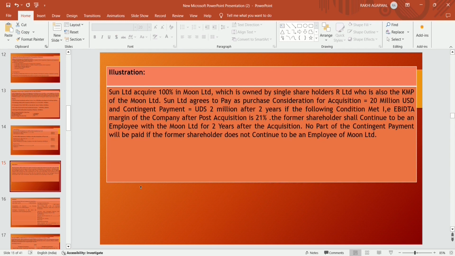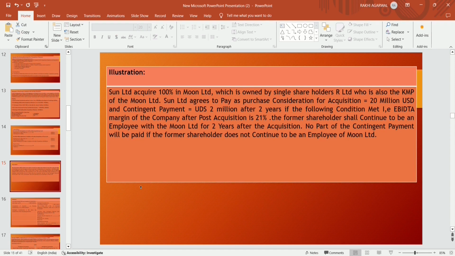The former shareholder shall continue to be an employee with Moon Limited for 2 years after the acquisition. No part of the contingent payment will be paid if the former shareholder does not continue to be an employee of Moon Limited. What happened in this case?